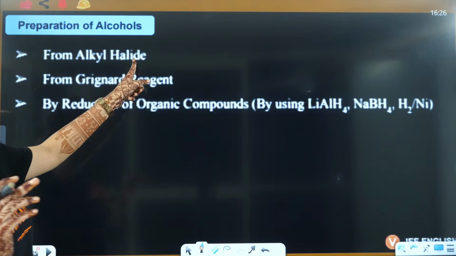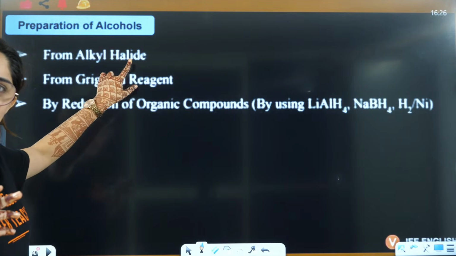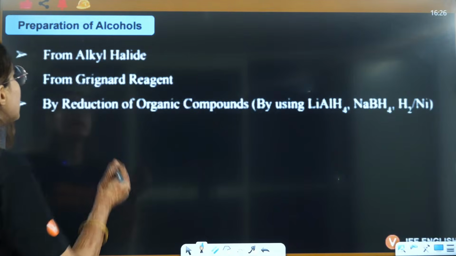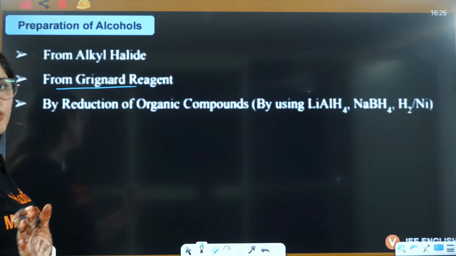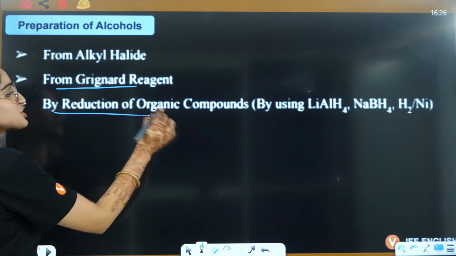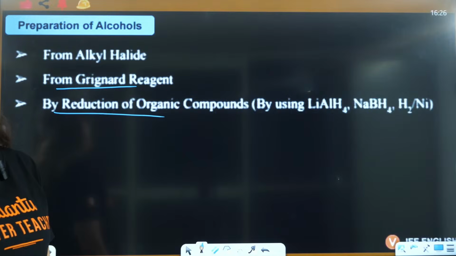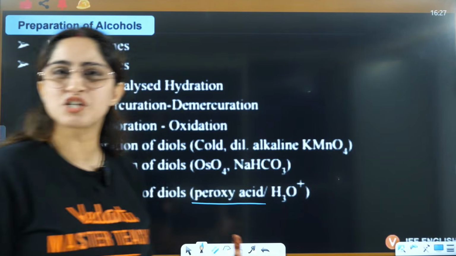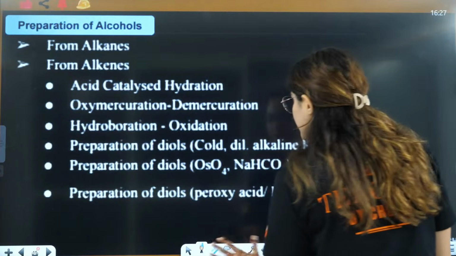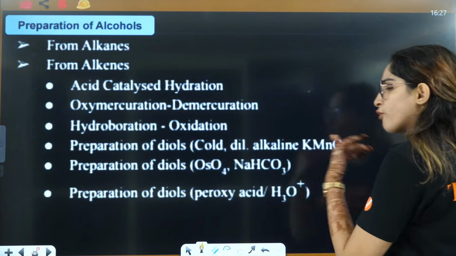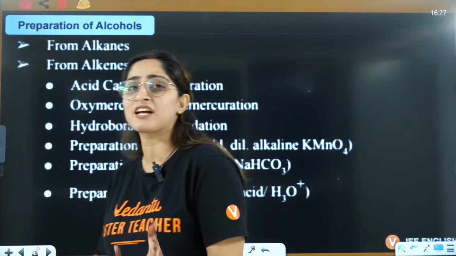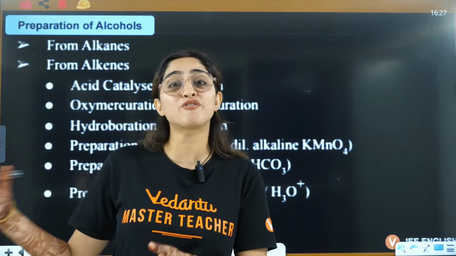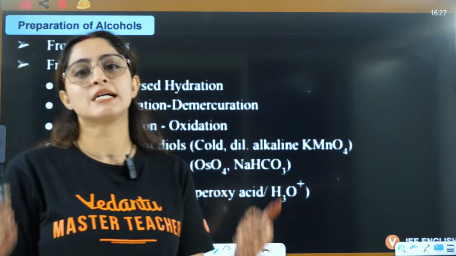Then we'll do alkyl halides. We have already done haloalkanes and haloarenes, so this will be a repeated kind of thing for you. Then preparation from Grignard reagent will be new for you, and by reduction of organic compounds will also be new. Some of the reactions will be new, some repeated. The reactions we have already done we will not focus on; we will focus on those I have not done in the previous lecture. This is how they are interconnected to each other.